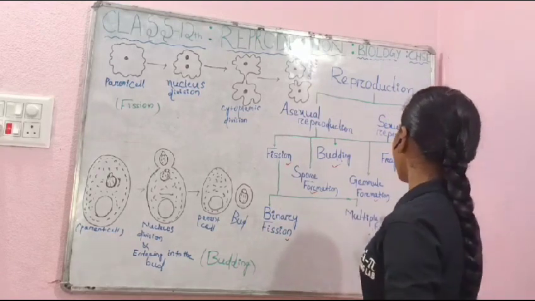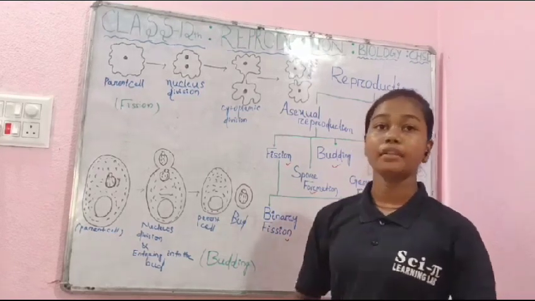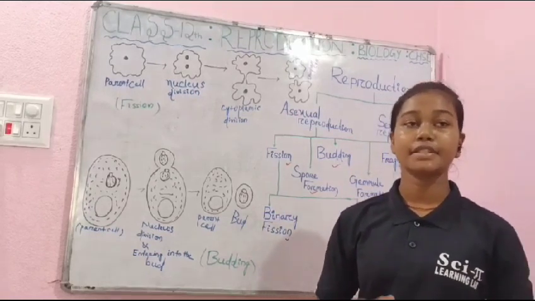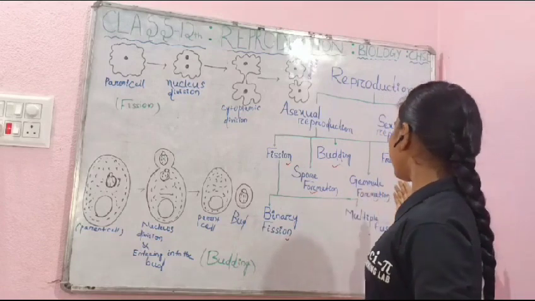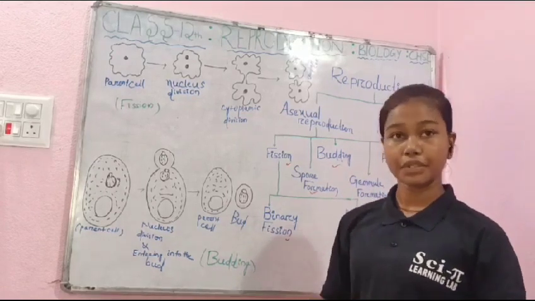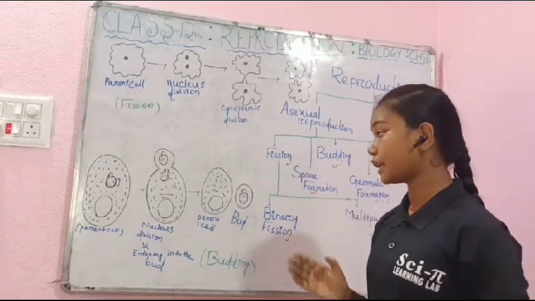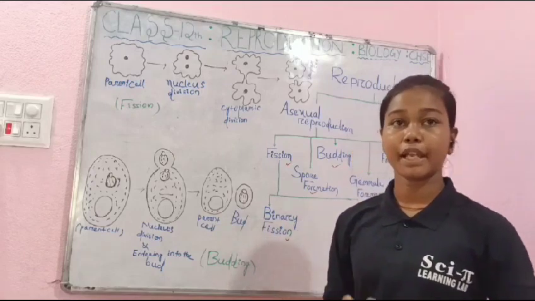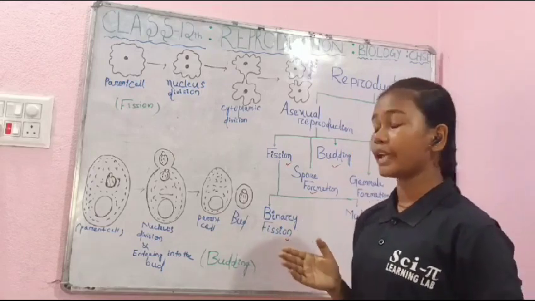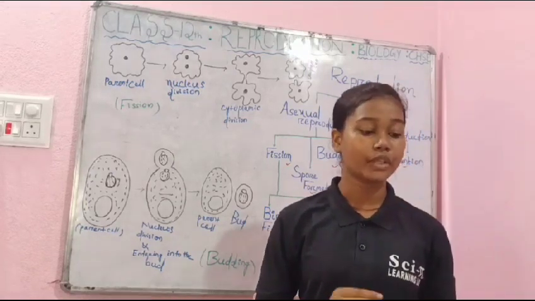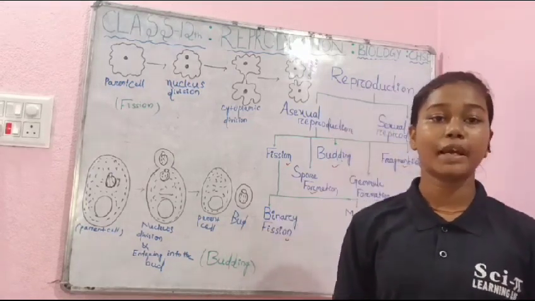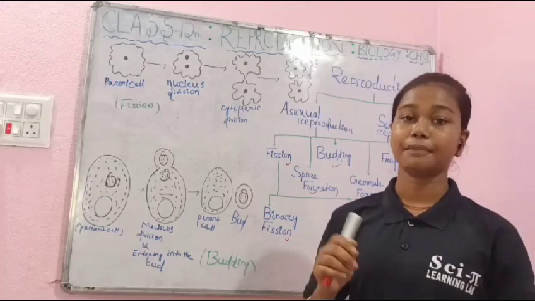Example, sponge. Then fragmentation: when the parent body divides into a large number of small parts, and the small parts grow into new cells, it is known as fragmentation. Example, filamentous algae. When I cut the filamentous, after a few days I saw that the filamentous grows into a new cell. Thank you.